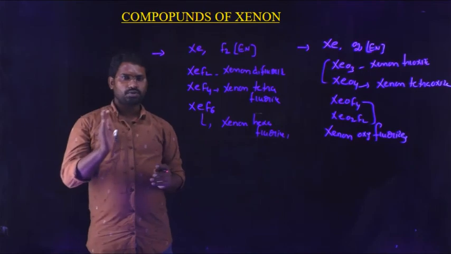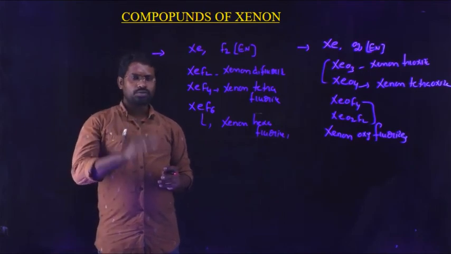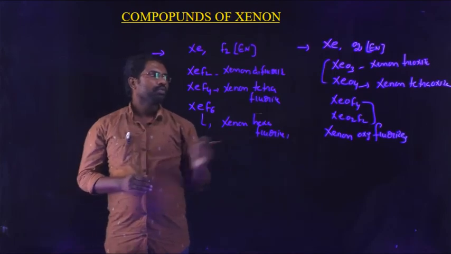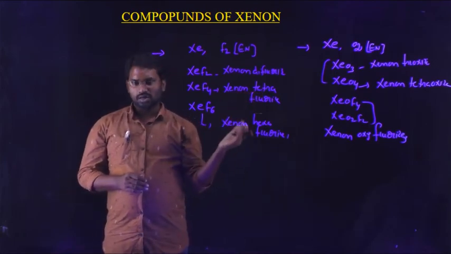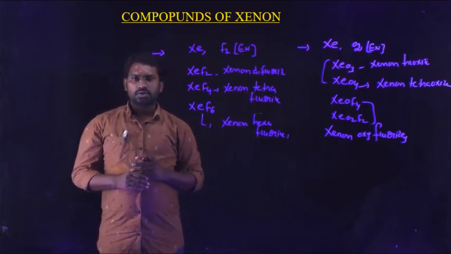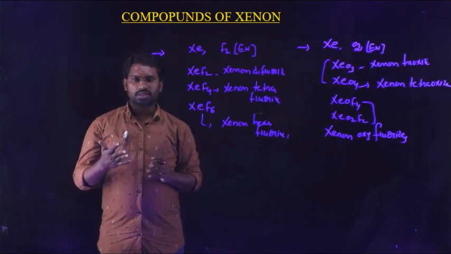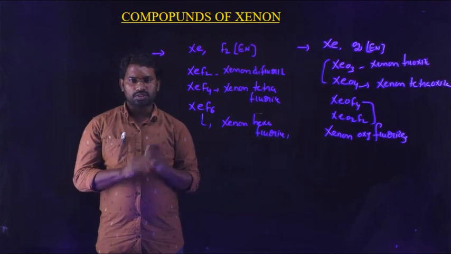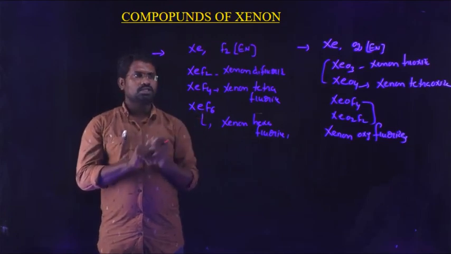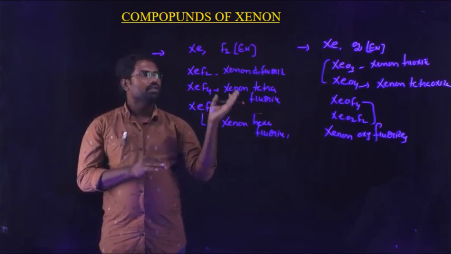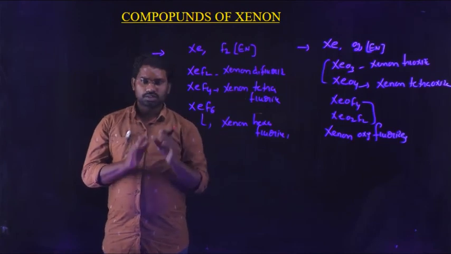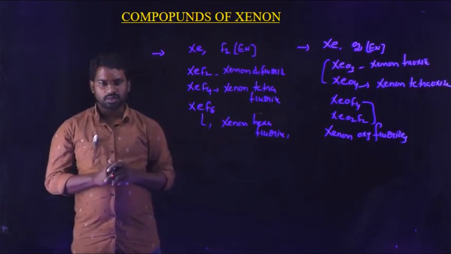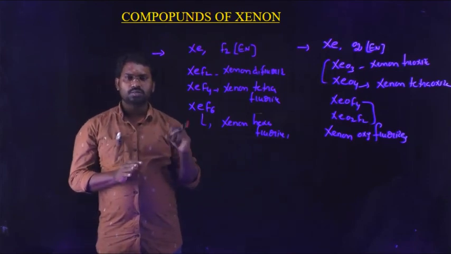Xenon reacts with fluorine to form xenon fluorides. Again, xenon reacts with oxygen to form xenon oxides and xenon oxyfluorides. So in the next video, we are going to discuss the structures and shapes of the xenon compounds: the structures of the xenon fluorides and the structures of the xenon oxides, what structure they have and what hybridization is present in those xenon compounds.